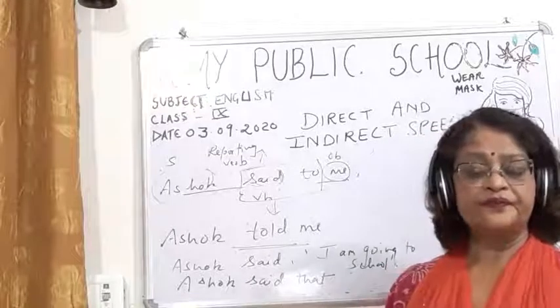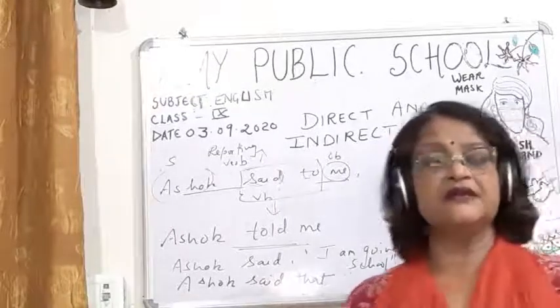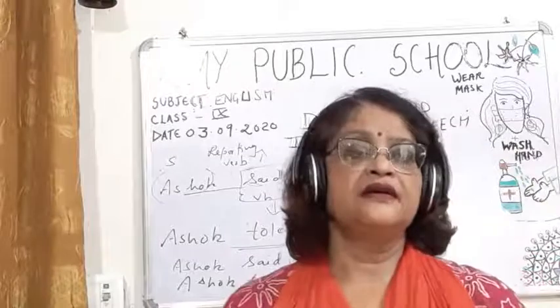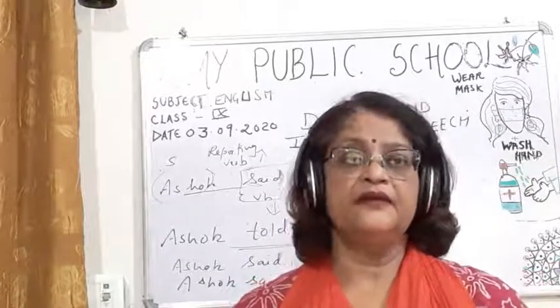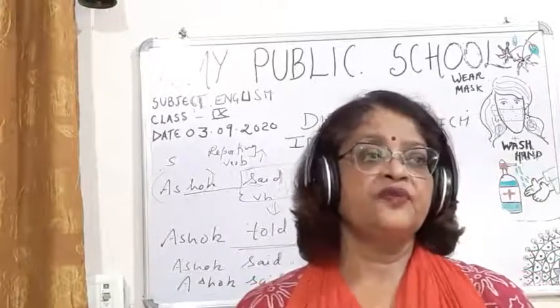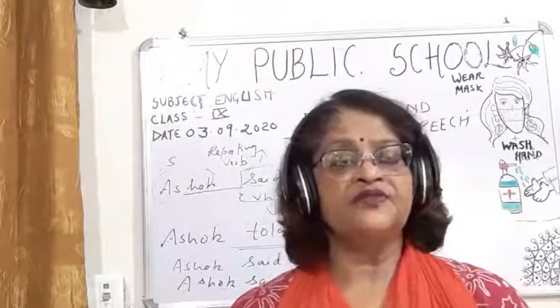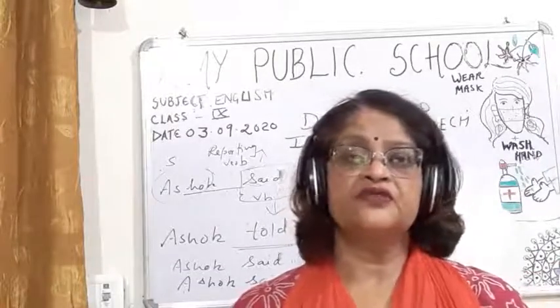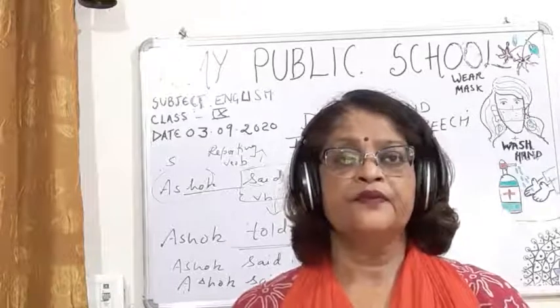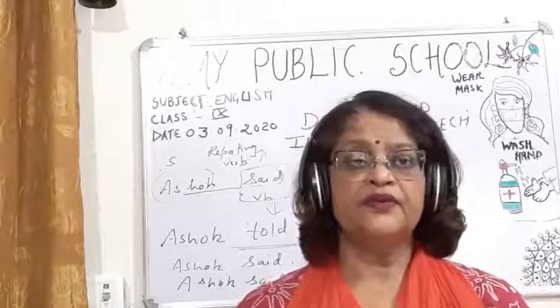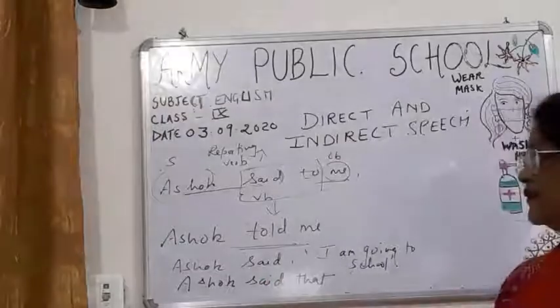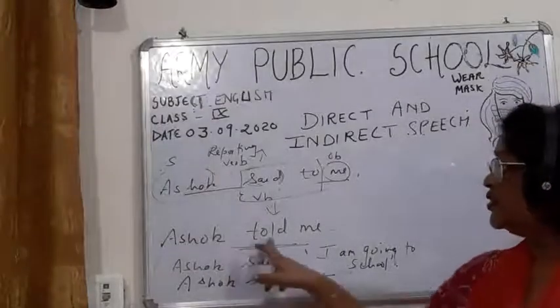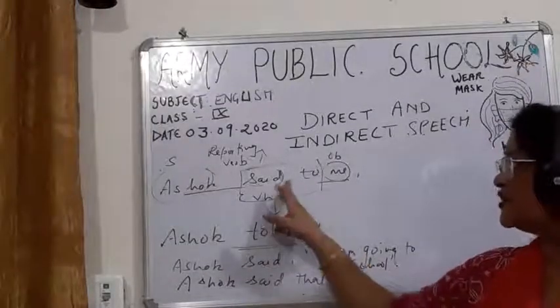Okay, remember always this, children, if in the reporting part, if reporting verb is there and if object is there, then children, that reporting verb will be changed into told. To will be removed. Like here you can see Ashok, to we have removed said.